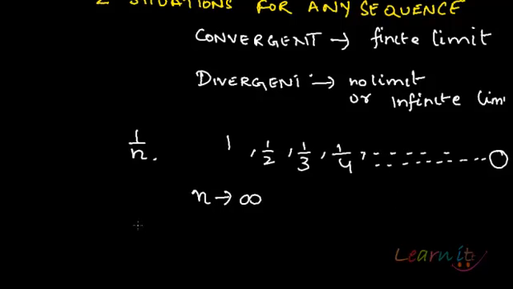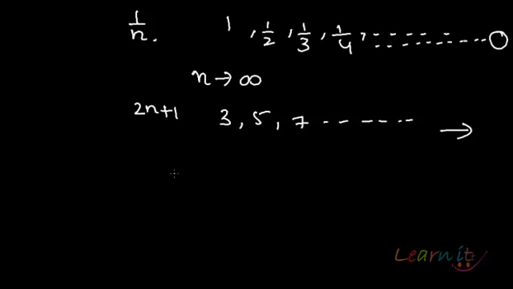I also want you to ponder on the odd number sequence, 2n plus 1: 3, 5, 7, and so on, moving on and on, putting in all natural numbers. Will this sequence be moving towards infinity, because there are infinite natural numbers, or not? I want you to ponder upon these two facts.